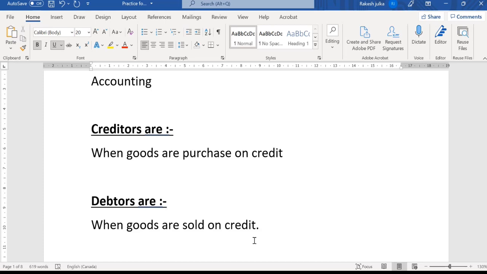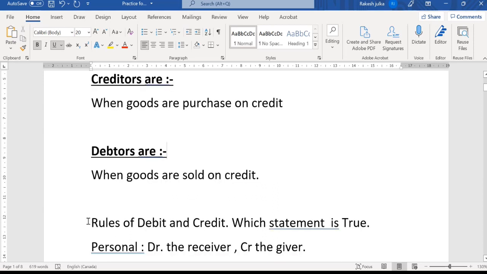When we total that list, we will recognize that in coming days or months we will be receiving cash from those people. Those people are known as debtors of the company. So these are our assets, and they will be considered as our current assets.